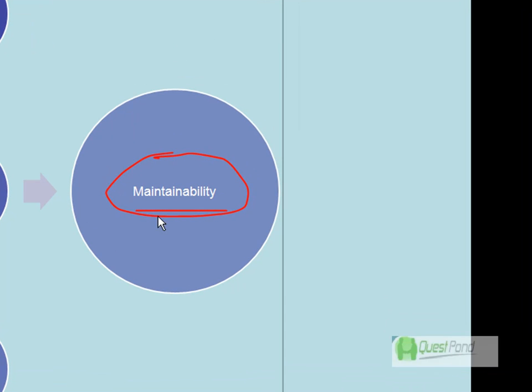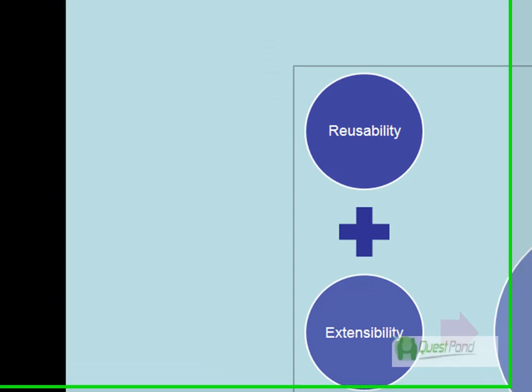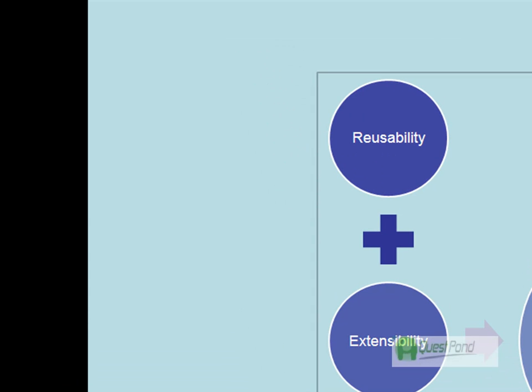Now let me talk about the maintainability thing, because that's an interesting part which we need to understand. Whenever we talk about software projects, it's very important to understand that you will get more return on investment if your software project runs for a longer time. For example, let's say that you make an accounting application. If your accounting application runs for 1 year, and then you say, you know what, this accounting application is not able to adapt, it is not able to extend, I cannot really reuse it, so you scrap that project and make a new one. But let's say that you make that accounting application properly with high reusability and high extensibility, so you can run it for 6 more years, and with this your return on investment is much better.